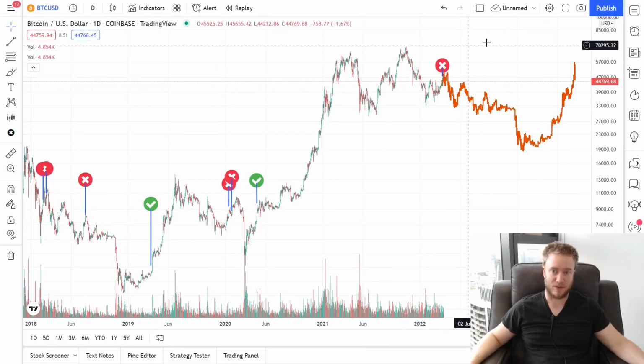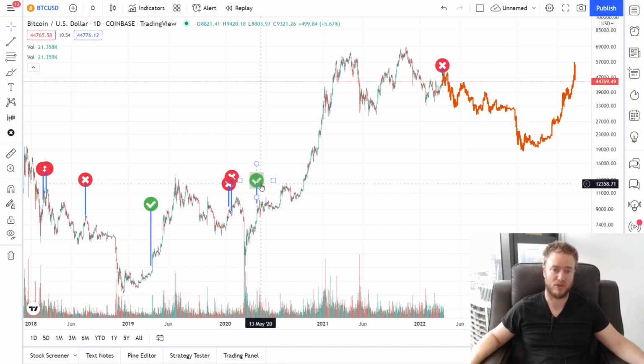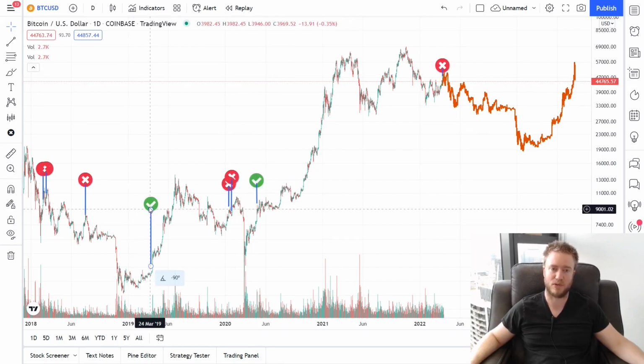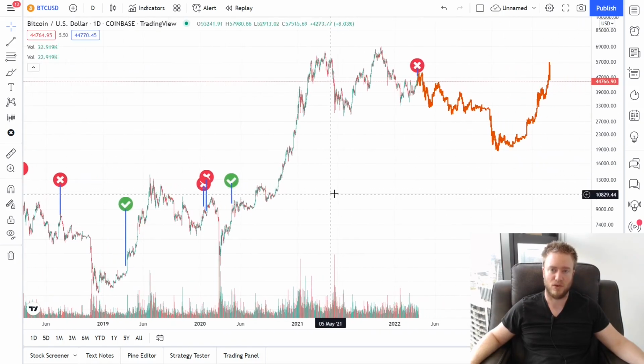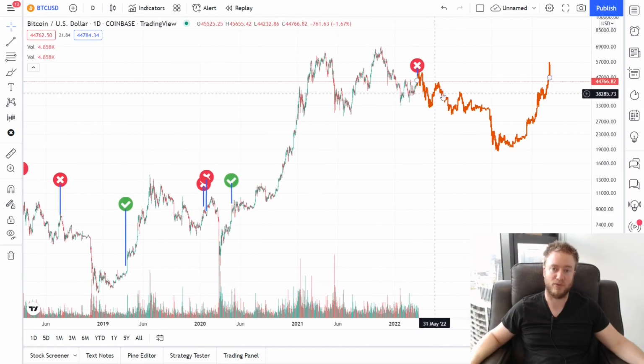Again, I'm not saying I'm expecting this, but basically what I am expecting from a failed launch signal is for price to go down and then for another proper launch signal to not come for months, possibly another year or 2. And without another proper launch signal, we aren't going to see a big move like this. So we're looking at least probably 4 months up to a year or longer until we see another major move like this.